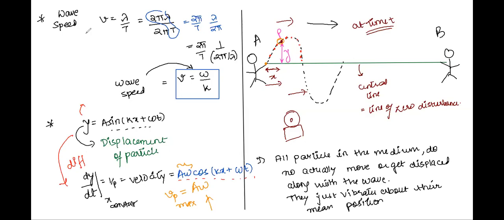Then Atul helped us classify that this particle velocity has a maximum value given as a omega. Atul, can you also tell me the value of wave velocity? So this was the maximum particle velocity. What did we get for the wave velocity?